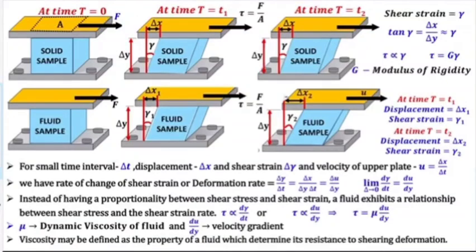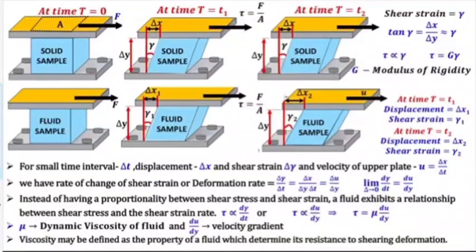Now if I talk about a very small time or very small change, the delta will tend to differential. Delta u by delta y will become du by dy when delta tends to 0. So if delta tends to 0, our delta gamma by delta t will become d gamma by dt, and this will become du by dy. Now after understanding all these things, we can talk about the stress strain relation.